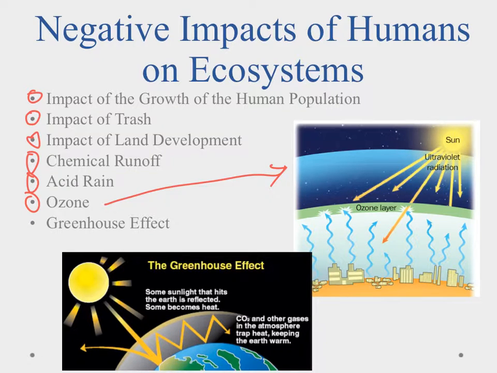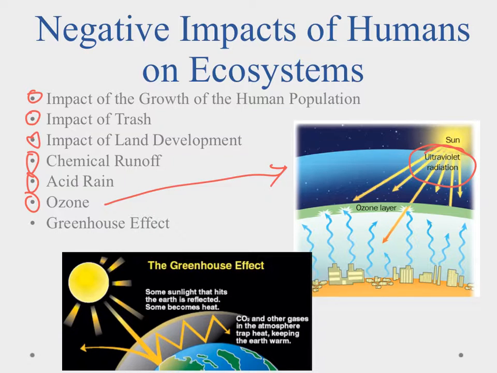Ozone forms a layer in our atmosphere, and the ozone layer is very important. The reason for that is it blocks out ultraviolet radiation from the sun. It's kind of like the world sunblock. So by having that ozone layer, we're able to have life on the land. If we didn't have that, everything would have to be below the water because the ultraviolet radiation can't penetrate into the water and cause the same damage. So we'd have a lot of skin cancer without the ozone layer.